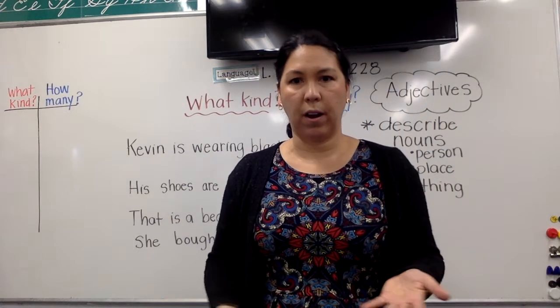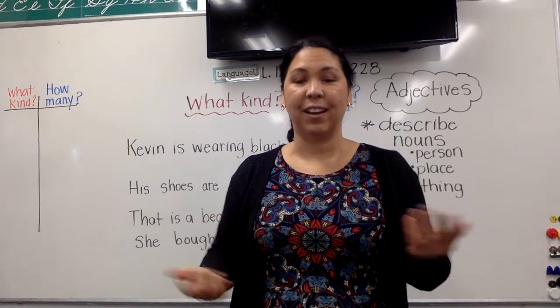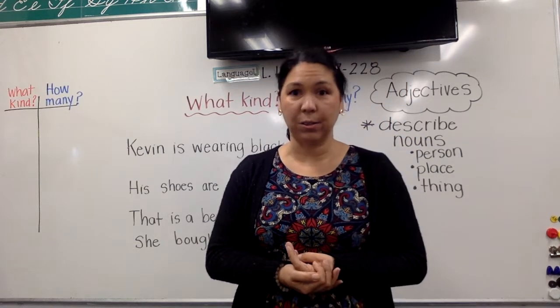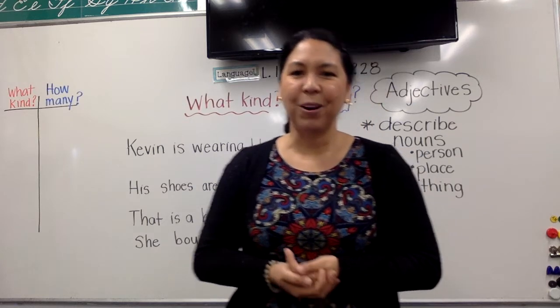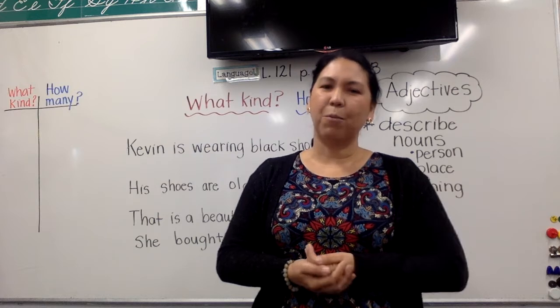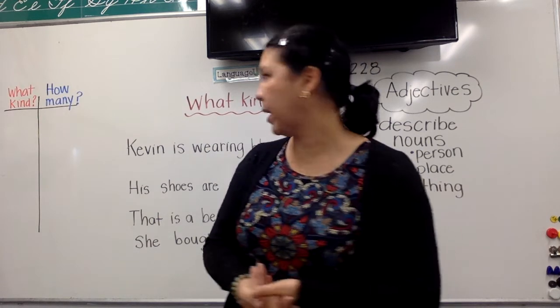How many birds were there? What kind of birds? What song were they singing? How big was the cage? Cage and birds and song, those are all nouns, but there was nothing in the story describing it. So today we're going to see how adjectives can make our sentences a lot more interesting and also to help us find them in the sentence, okay?